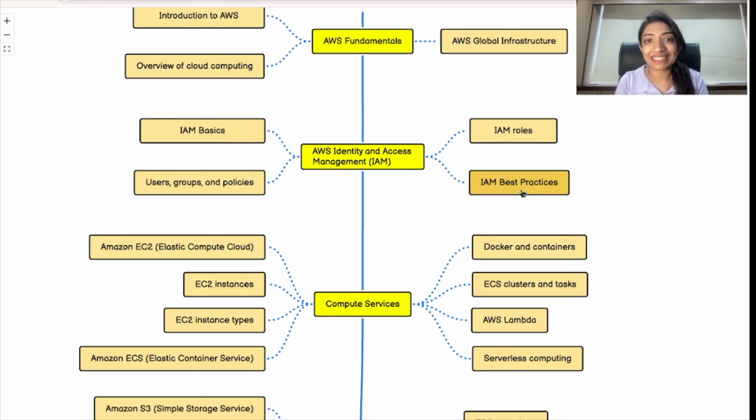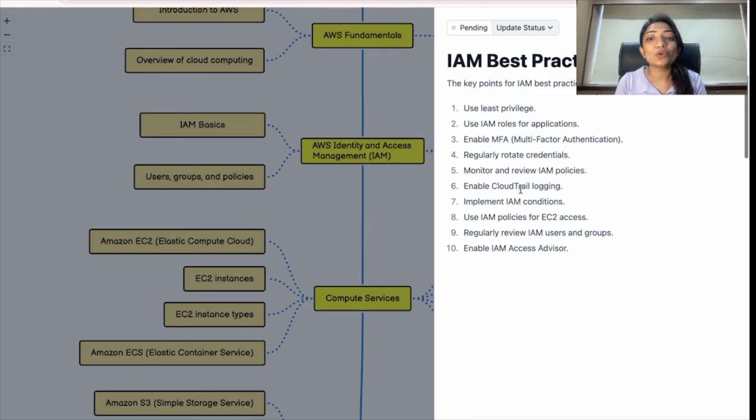Now the best part, IAM best practices. So these are a few IAM best practices that I keep in my mind while performing routine AWS or cloud computing work. First is use least privilege. Always provide the least permissions that are required. Do not give the root user credentials. Next, use IAM roles for applications. Third one, enable MFA, which you usually do in your Gmail accounts or in any of your banking accounts, right? Fourth, regularly rotate credentials. It is very important to regularly rotate your credentials.